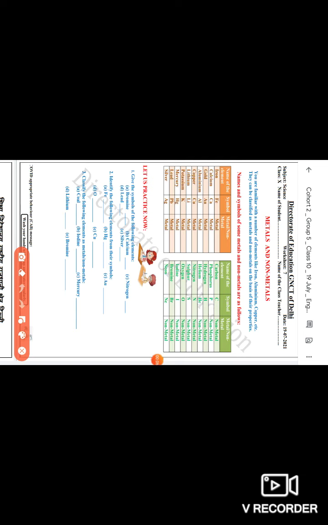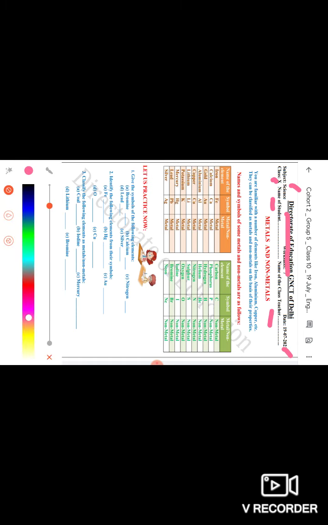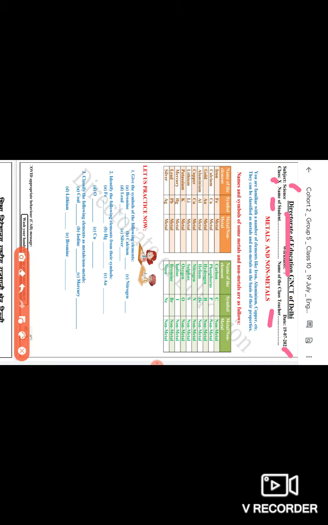This is the Directorate of Education worksheet for science, class 10th. Here you can write your name and the name of your class teacher or subject teacher. This is dated 19/7/2021. You can do this worksheet, which is based on metals and non-metals. It is a general worksheet from chapter 3. You can also revise chapter 3 for more information.